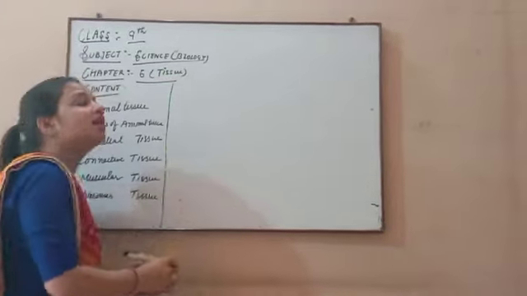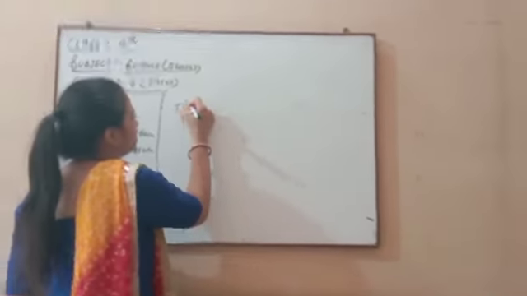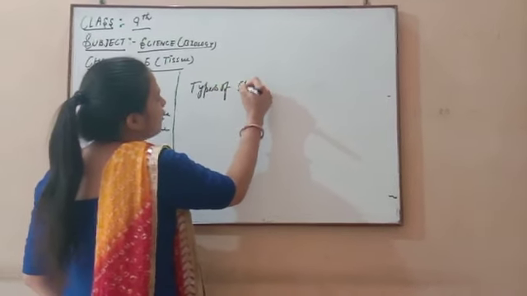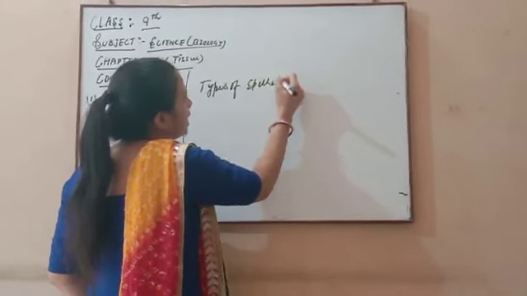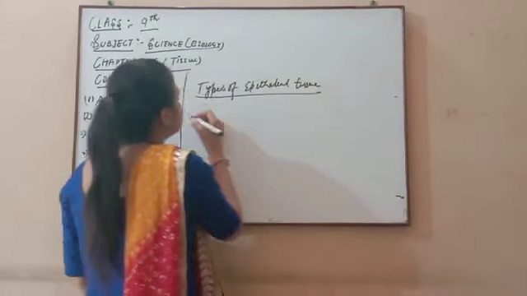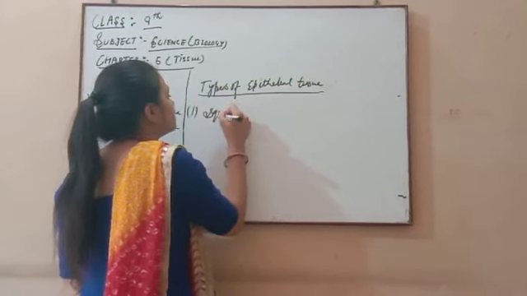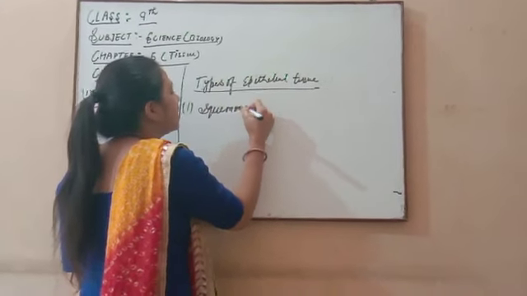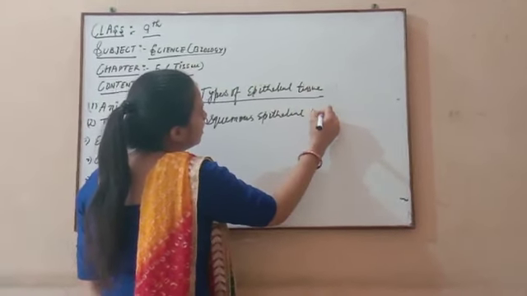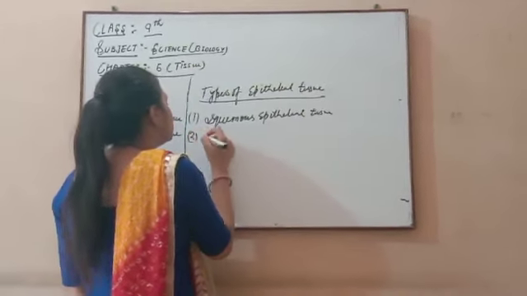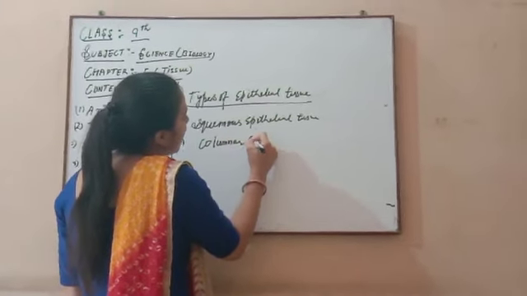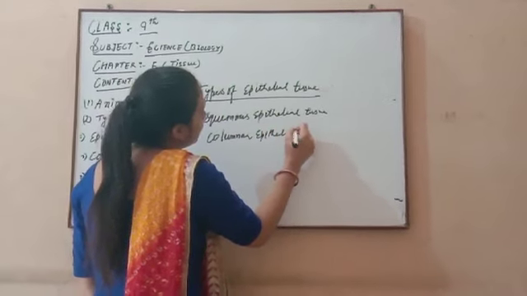Now we discuss the types of epithelial tissue, starting with the types on the basis of shape and where they are present. First one is squamous epithelial tissue. Second one is columnar epithelial tissue.